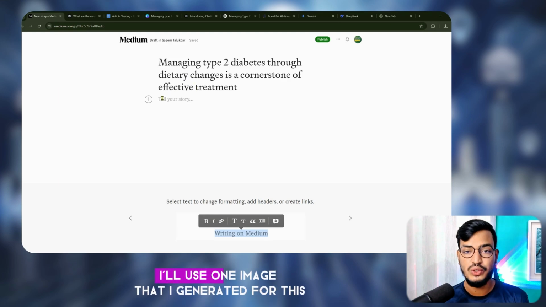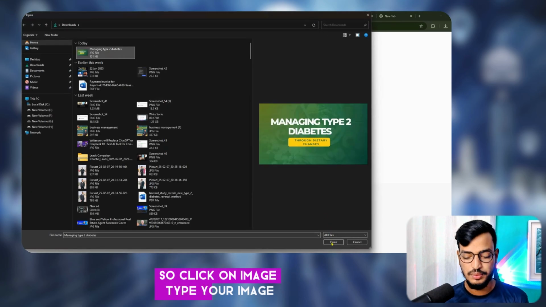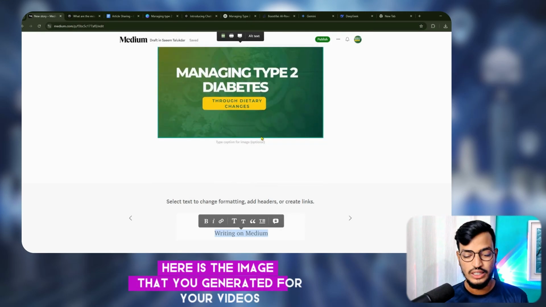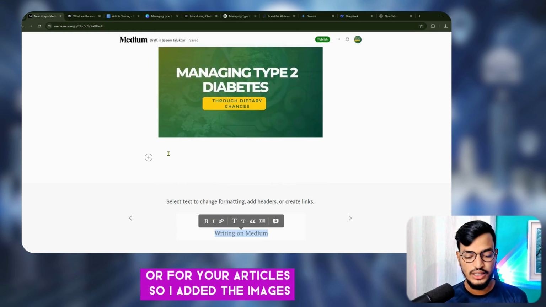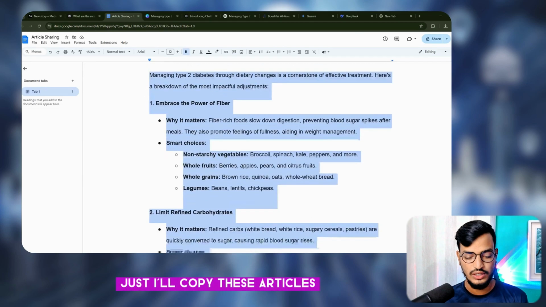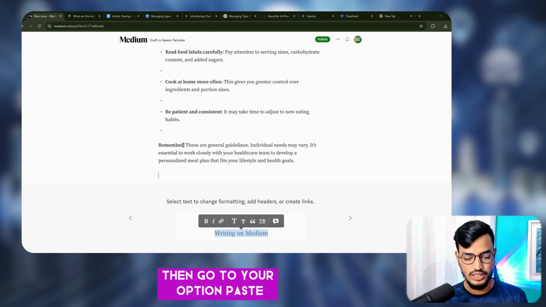So first of all, I will use one image that I generated for this. Just click on the plus icon. Here you can see the image. Here you can see the other options, but we don't need other options. We'll use here image and videos. So click on image, type your image. Okay, select your image. Here is the image that you generated for your videos or for your articles. So I added the image. Now I will add my article here. I will copy this full article, copy this, then go to your option, paste.